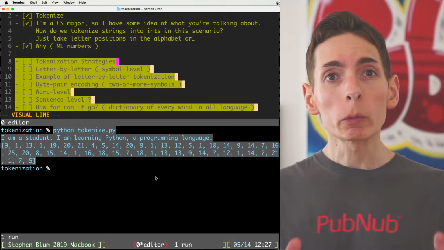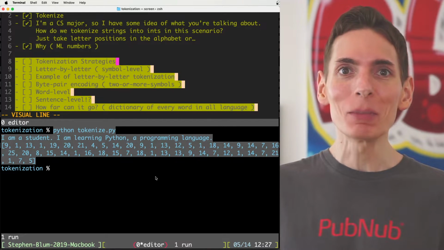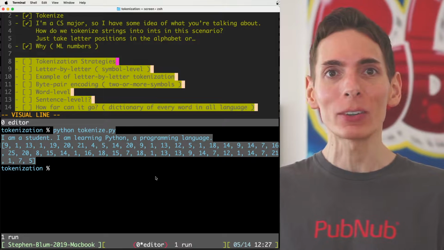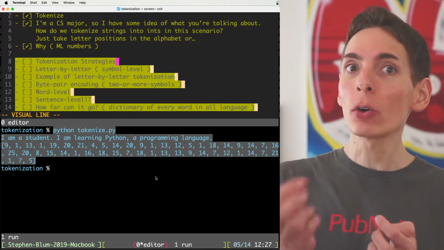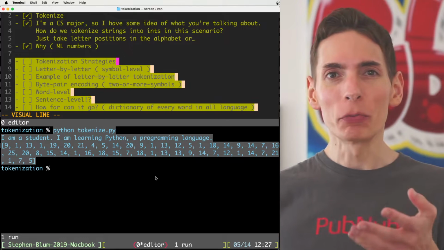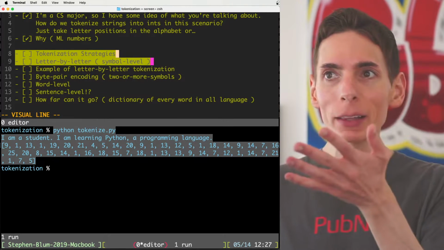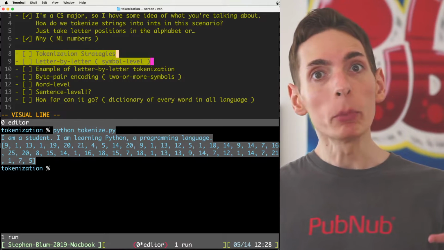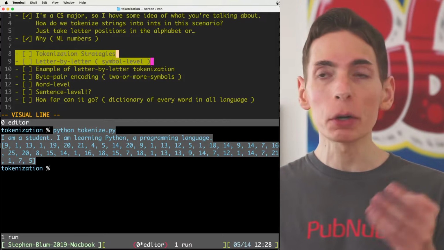In machine learning, when we're converting a sentence into tokens, the tokenization strategy matters a lot. There are a variety of strategies that we can implement and use and build into our machine learning model. Every single model requires you to build a dictionary when you're tokenizing your tokens because you need that uniformity, right? And there are a variety of kinds. So we have a letter by letter, where it's kind of like a symbol. So you'd create an alphanumeric map or a dictionary of every letter.